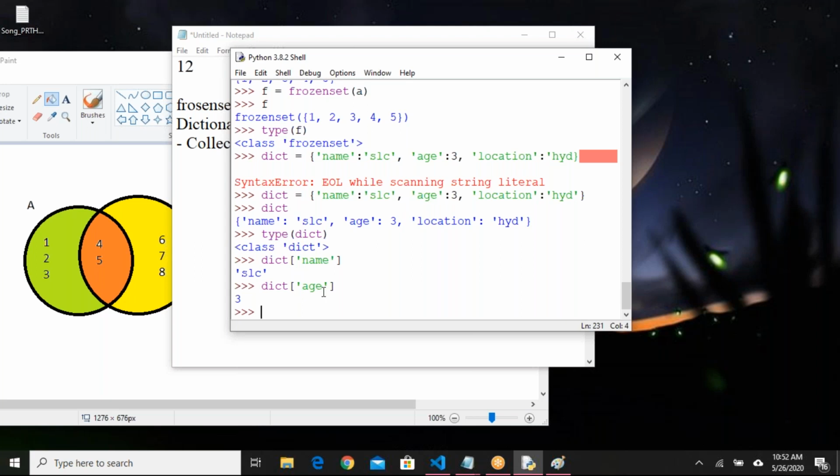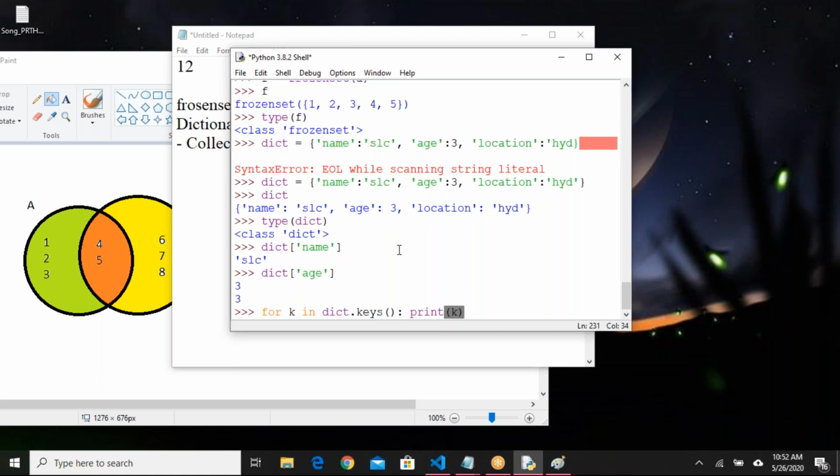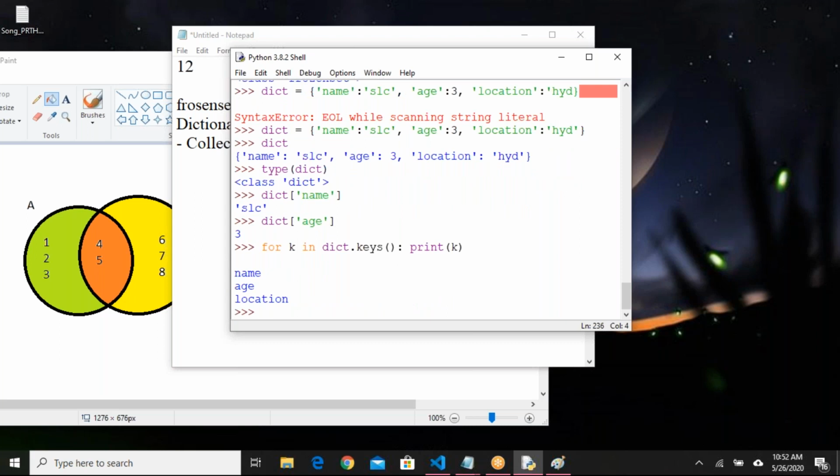And if you want to print all the keys, for example, I want to print all the keys, how can I do that? You can use any loop. Okay, like for loop I want to use, for k in dictionary dot keys, print k. See here, I'm printing all the keys here. For k in dictionary dot keys, print k.